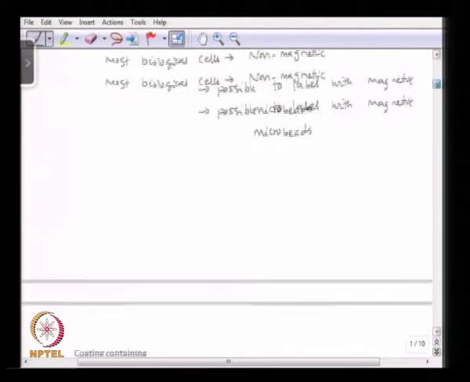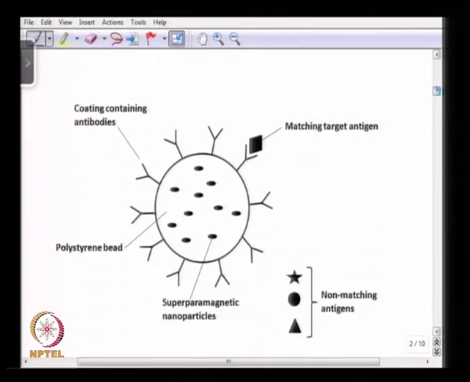So, here we see an example. This is a polystyrene bead, which is not magnetic, and this polystyrene bead is made magnetic by having these superparamagnetic nanoparticles inside.